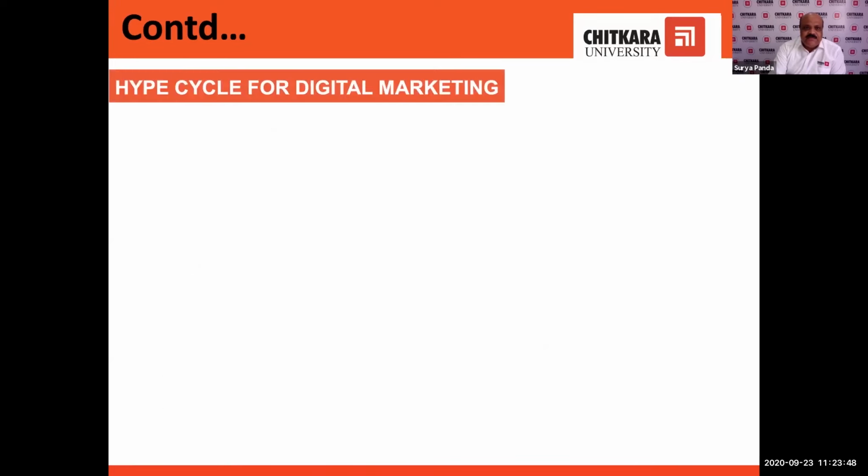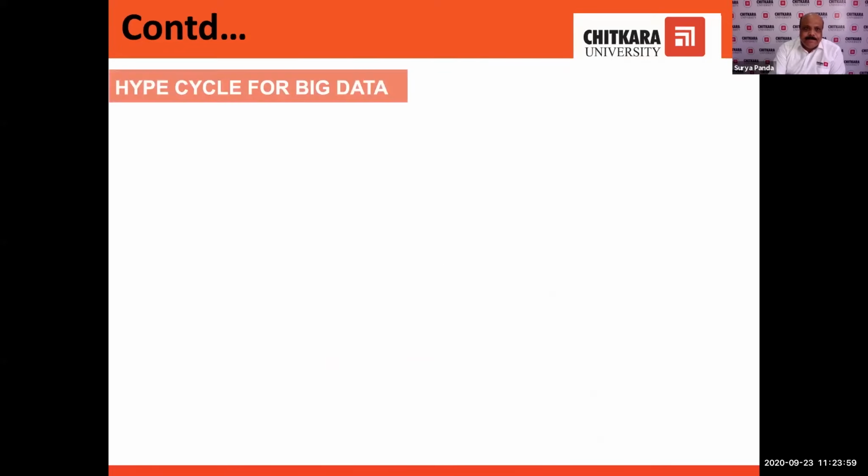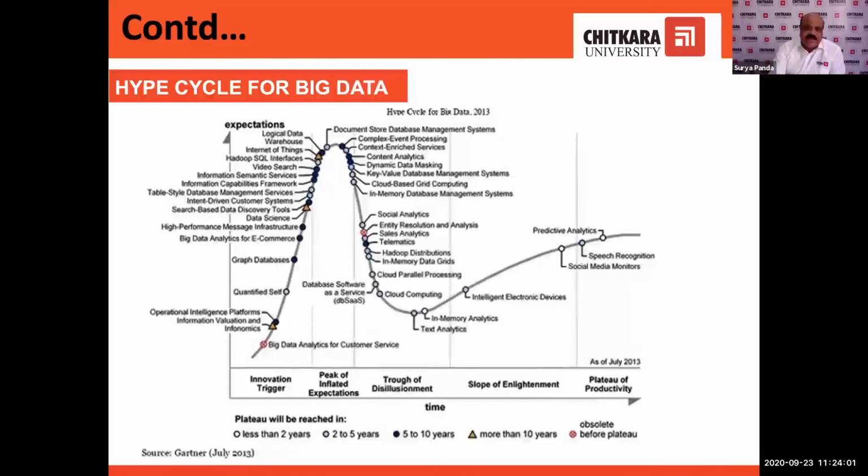And Gartner hype cycle you will get in all the subjects. This is the life cycle of digital marketing. This is the hype cycle of big data applications.